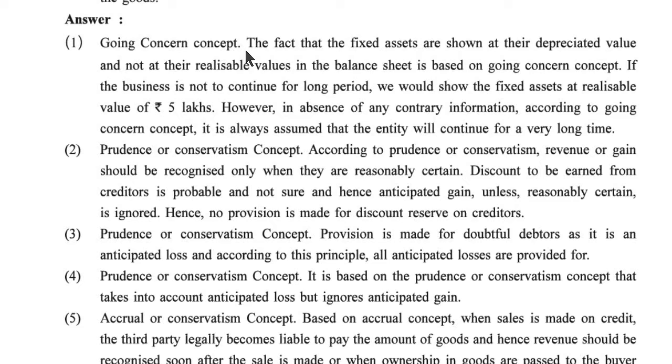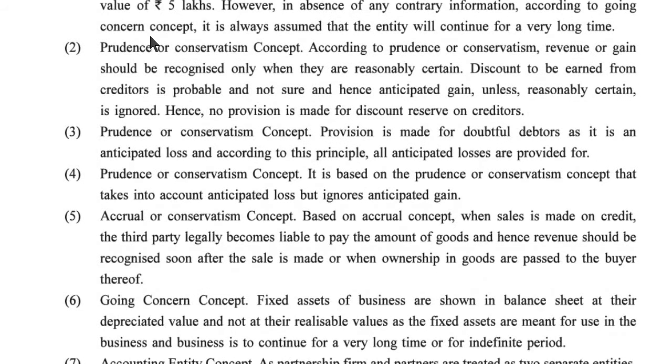Going concern concept. The fact that fixed assets are shown at the depreciated value and not at the realizable value is based on the going concern concept. If the business were not to continue for a long period, we should show the fixed assets at realizable value of 5 lakh. However, in the absence of any contrary information, according to the going concern concept, it is always assumed that the entity will continue for a very long time.